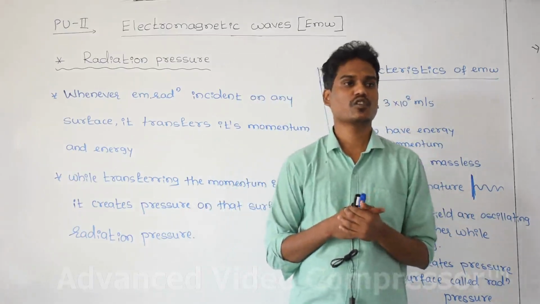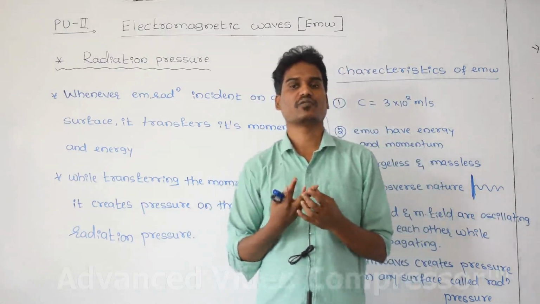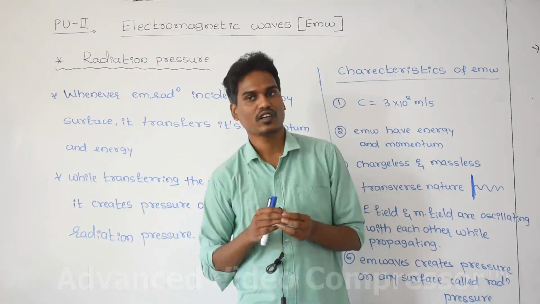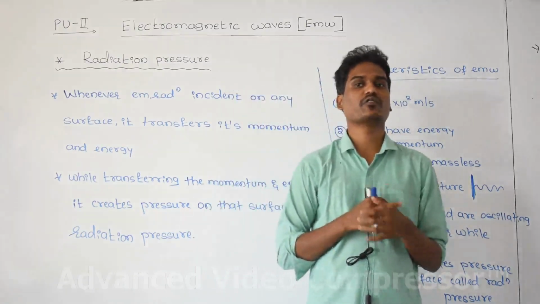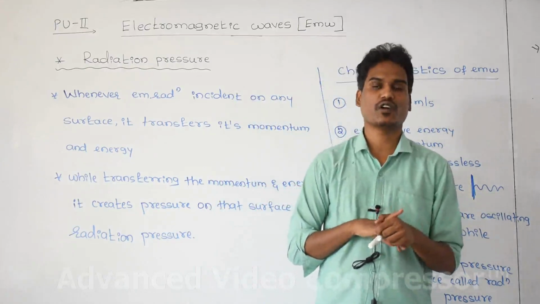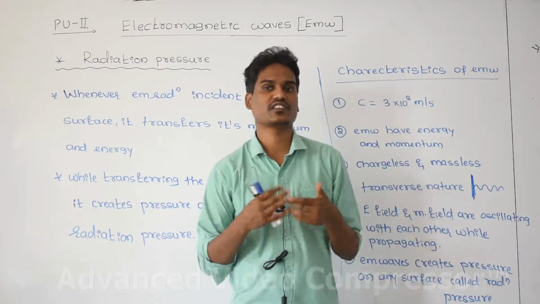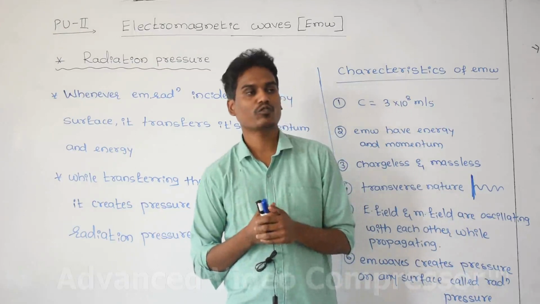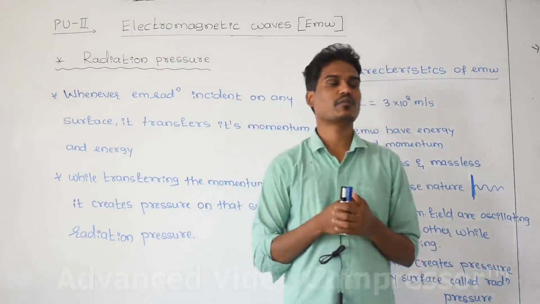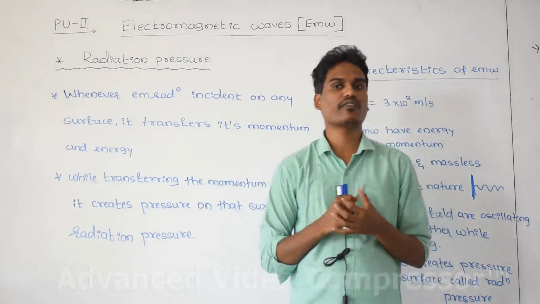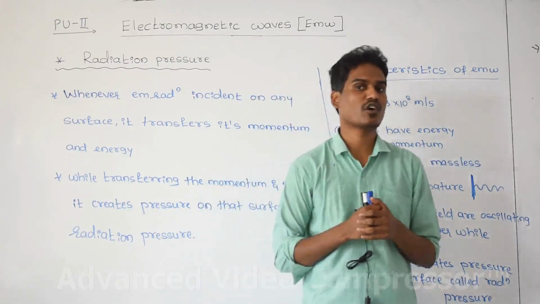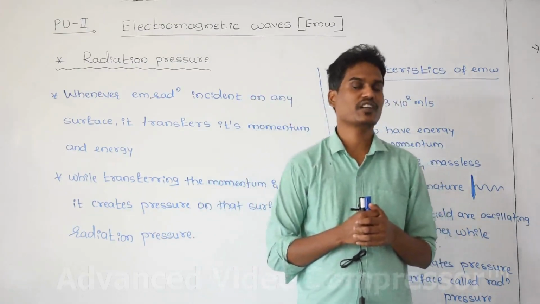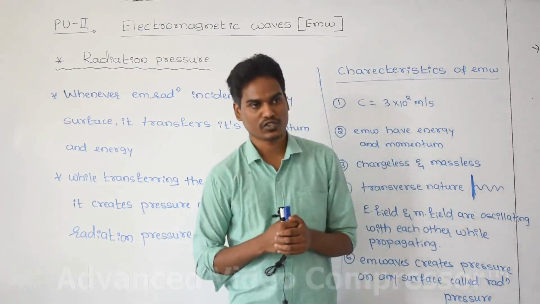And the frequency range and wavelength range of the electromagnetic radiations. And the uses of all the electromagnetic radiation, that is very important. And the equation to find the speed of electromagnetic wave in free space, that is 1 by root of mu naught epsilon naught, remember that. And write the mathematical equation to find the speed of electromagnetic wave in a medium, that is 1 by root of mu epsilon. Please remember all these questions.